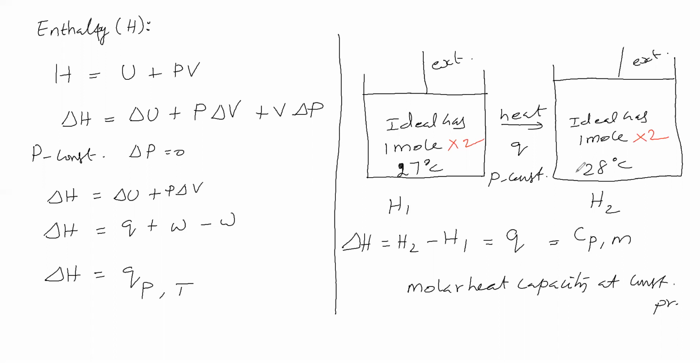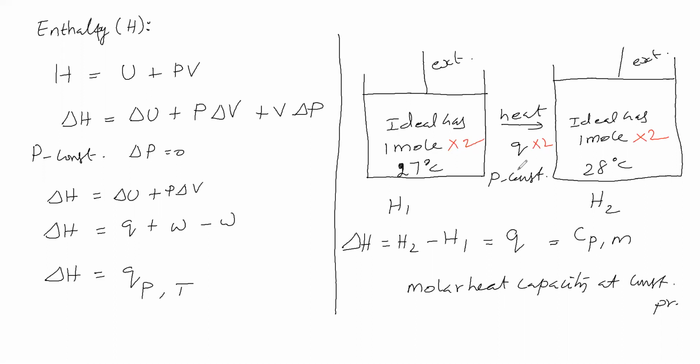Now think and say: when you take 1 mole, Q amount of heat we supplied. When you take 2 moles, how much heat do we have to supply? 2Q. So for 1 mole, Q amount of heat we supplied. Now we are taking 2 moles, so we have to supply 2Q.